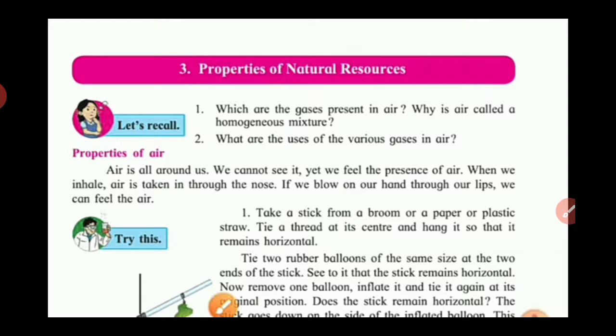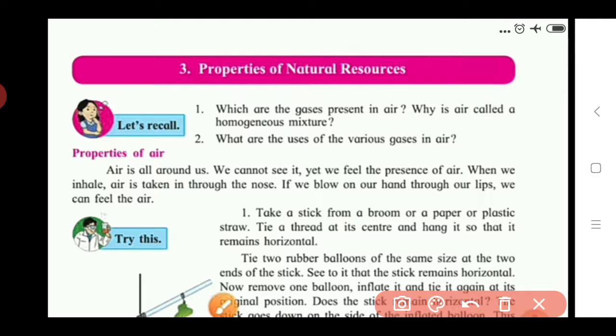First you should know about this first question: which are the gases present in air? The answer is like this. In the last standard we also saw the composition of air. Air is part of the atmosphere, or air contributes to the atmosphere. In this air, which types of gases are present? I explain gases like nitrogen, oxygen, carbon dioxide. Also there are six types of inert gases present in the air. This we also studied in the last standard.